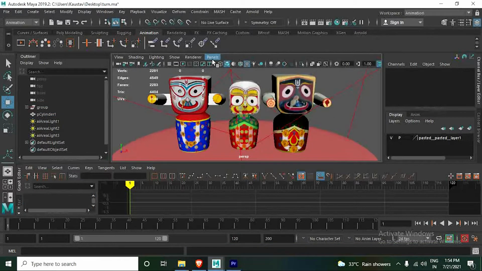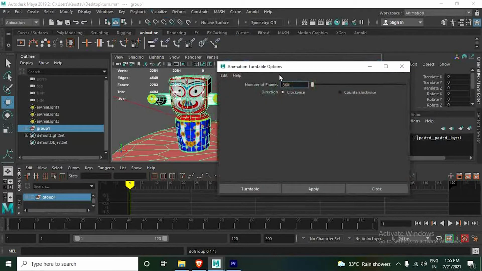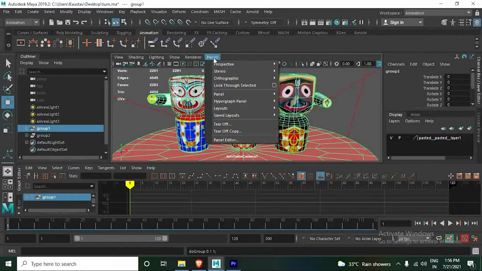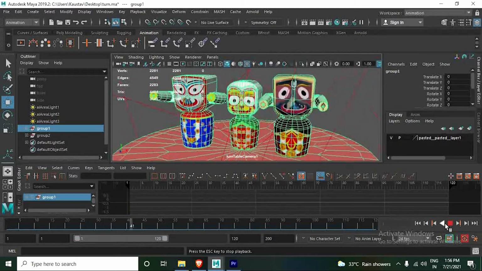Now to create a turntable, just go with here animation tab, and go for visualize, create turntable, option box, 360 clockwise, turntable, done. It's over. Now come here, panel, and check. There is one more camera, that is turntable camera. Fine. So just play here, and here is the animation.